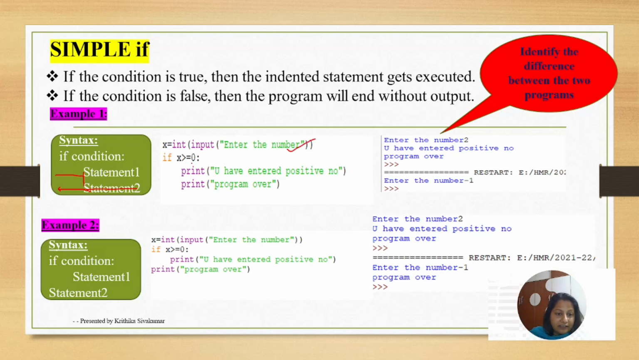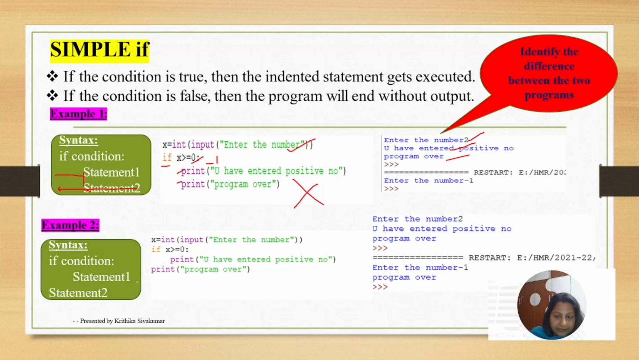If x is greater than or equal to 0, the two print statements are inside the indentation of the if condition. So you have entered the positive number, program over. What number have you mentioned? 2. So both statements are executed. But when you mention -1, both statements will not be executed. If the condition is false, both statements will not execute.